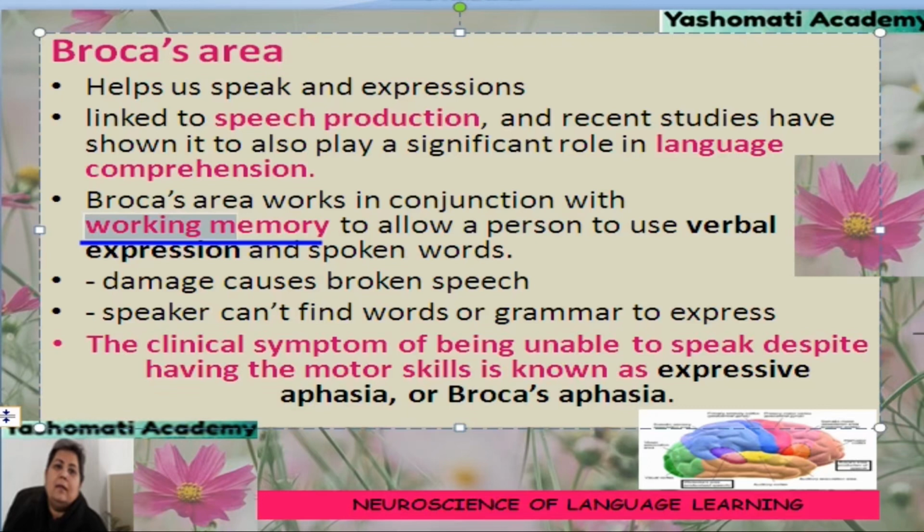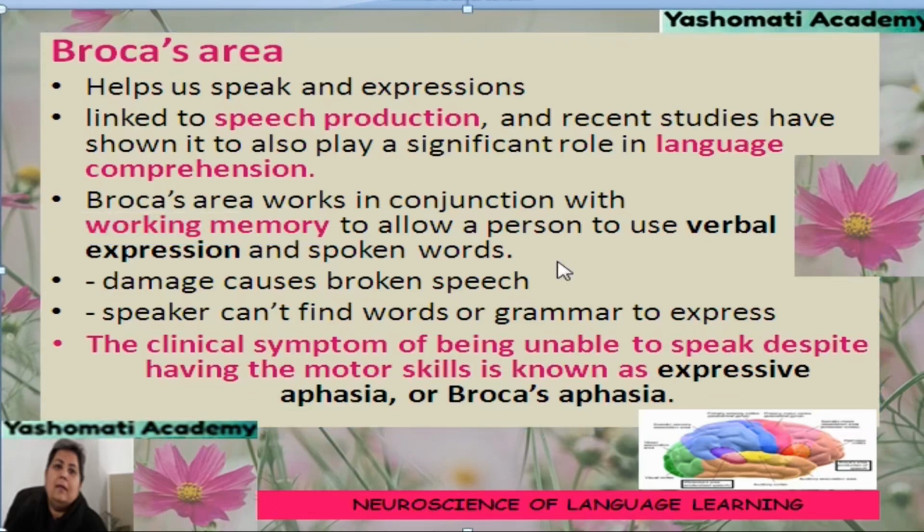Next, what happens if this Broca's area is damaged? Due to damage in Broca's area, there will be broken speech, and the speaker cannot find words or grammar to express. Because it gives an inability to express by using language, it is also called expressive aphasia or Broca's aphasia.